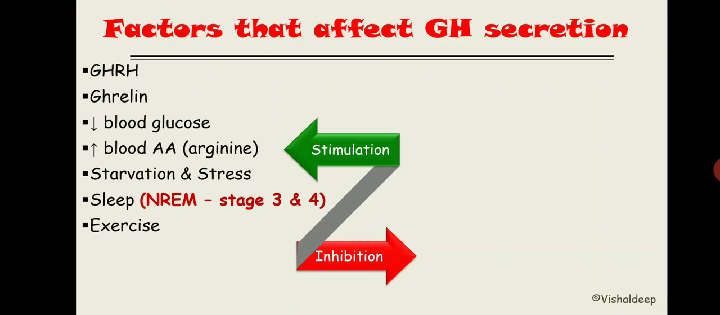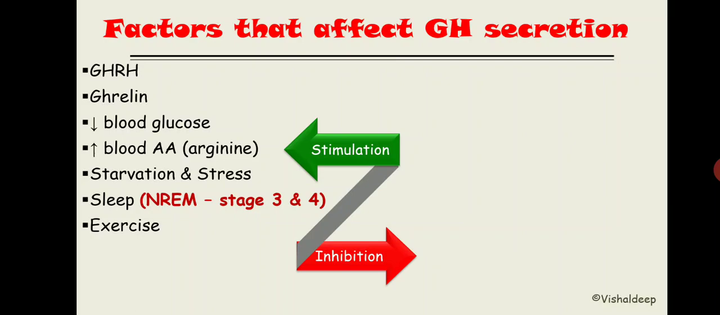Now in sleep, there are two types of sleep that you already know. One is non-REM sleep, another one is REM sleep. Remember, non-REM sleep, stage 3 and 4, is going to increase growth hormone synthesis, and the other sleep, REM sleep, is going to inhibit growth hormone synthesis. Again, this is also asked in recent MCQs, and exercise will also increase growth hormone synthesis.